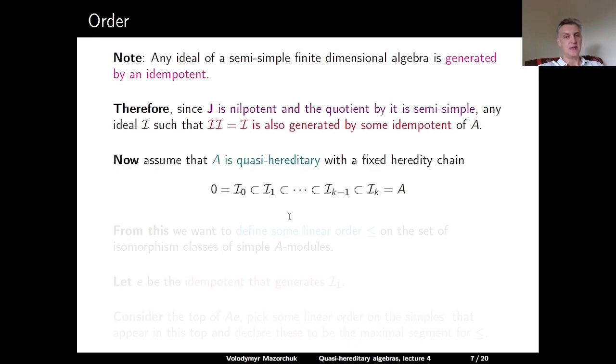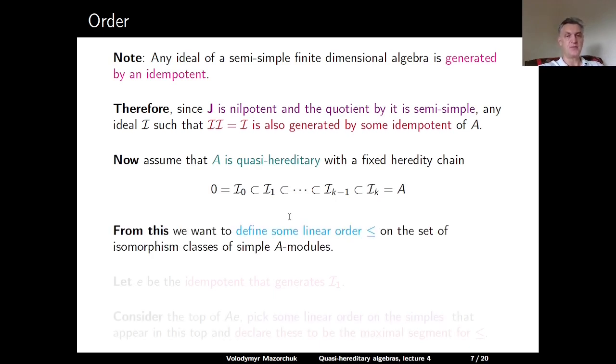Now assume that A is quasi-hereditary with a fixed heredity chain as in the definition of a quasi-hereditary algebra. From this datum, we want to define some linear order on the set of isomorphism classes of simple A modules. So let E be the idempotent that generates the ideal I1.